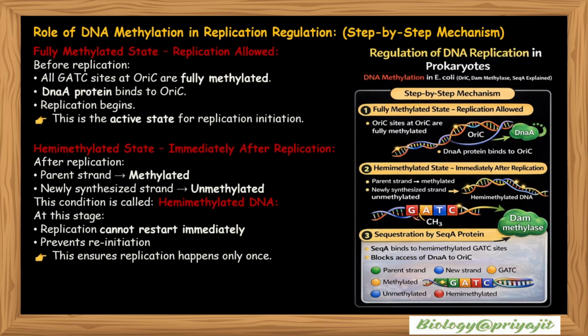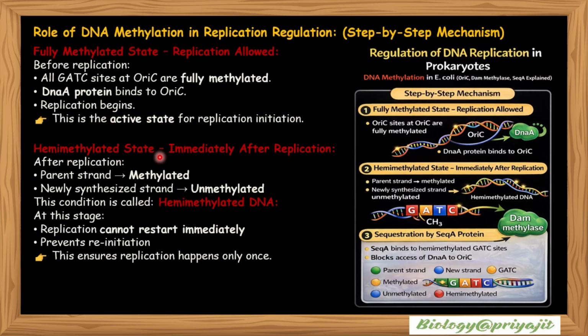Role of DNA methylation in replication regulation. Step by step mechanism is following. In fully methylated state, replication is allowed. Before replication, all GATC sites at OriC are fully methylated. Then DnaA protein binds to OriC and replication begins. This is the active state for replication initiation.